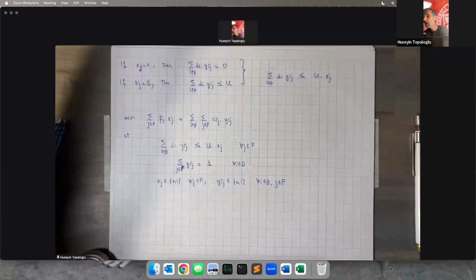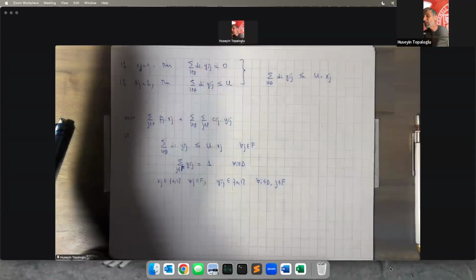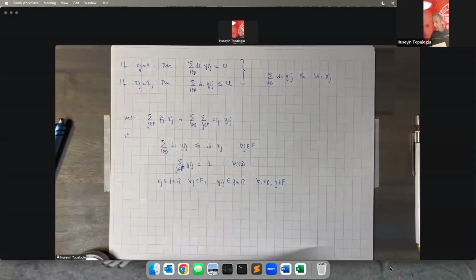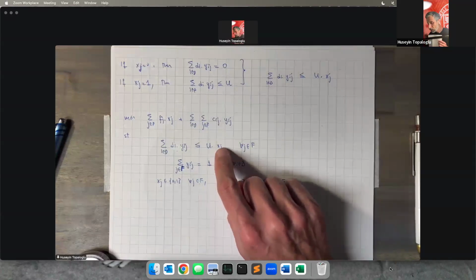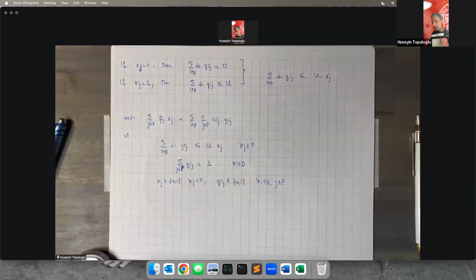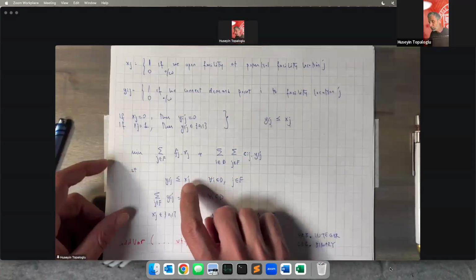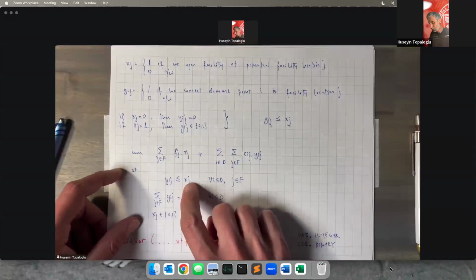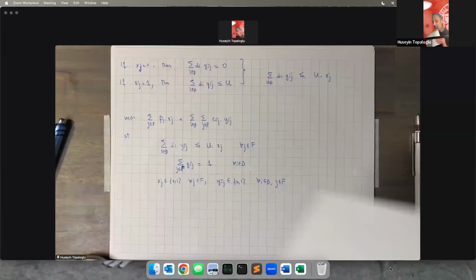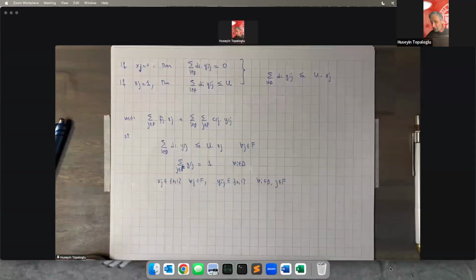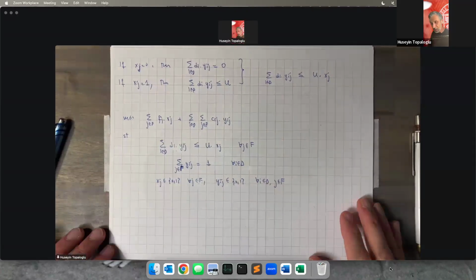If we compare our formulations for the capacitated and the uncapacitated facility location problem, in the capacitated facility location problem, we had a constraint that says if facility location J is closed, then the total load imposed on that facility location J is going to be 0. In the uncapacitated problem, we had this constraint that says if facility location J is closed, then we cannot connect any demand point I to facility location J. So we do not write these types of constraints in the capacitated facility location problem. And if we solve this version of the capacitated facility location problem, it's going to solve the problem just fine.